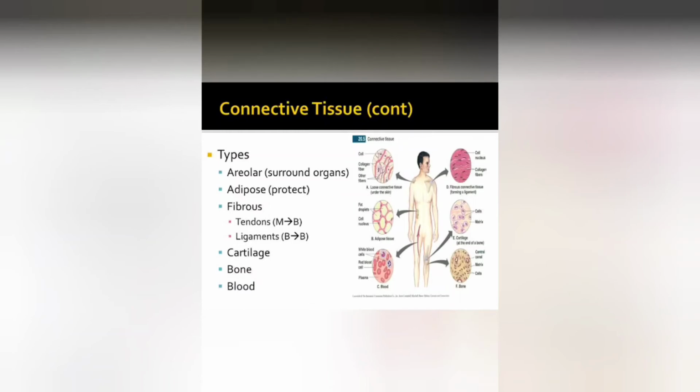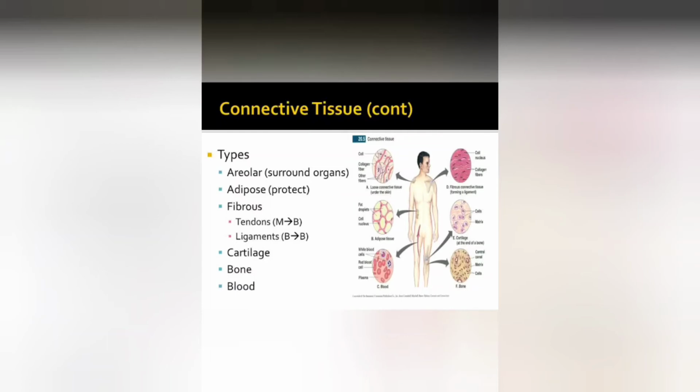This connective tissue proper has four divisions. They are areolar tissue, adipose tissue, tendon and ligament. Areolar tissue fills up the space between the organs, and adipose tissue, as you have seen in the video, acts as a store of fat in the body, and it provides protection from any injury. It even acts as insulation against cold.